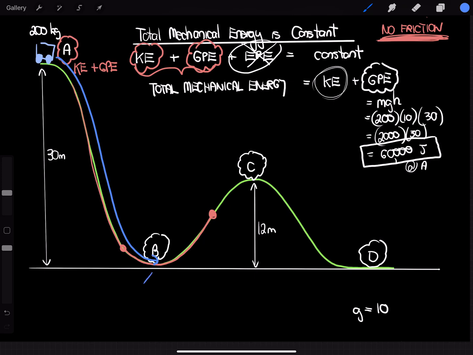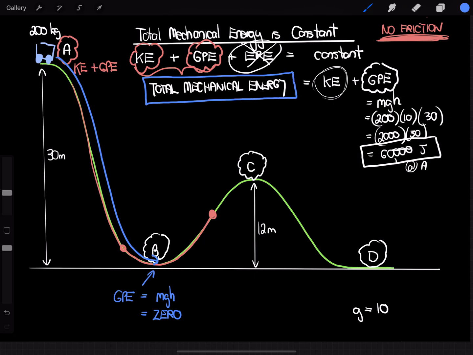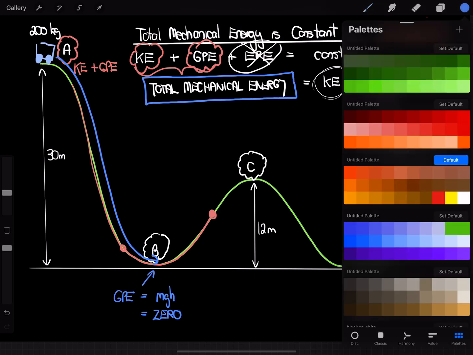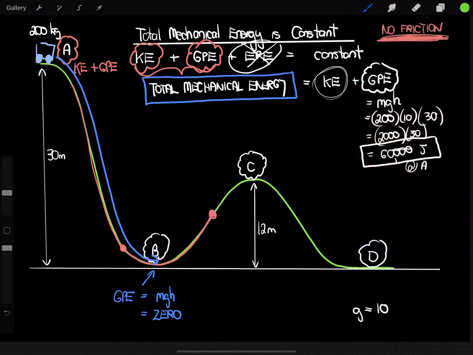So that means, if we look at its gravitational potential energy here, remember the gravitational potential energy is mgh. If h equals 0, then GPE will equal 0. So the gravitational potential energy at the bottom is going to be 0. But remember, the total mechanical energy must always be the same throughout. And we established at the very beginning that the total amount of mechanical energy that this cart has at the very beginning was 60,000 joules.